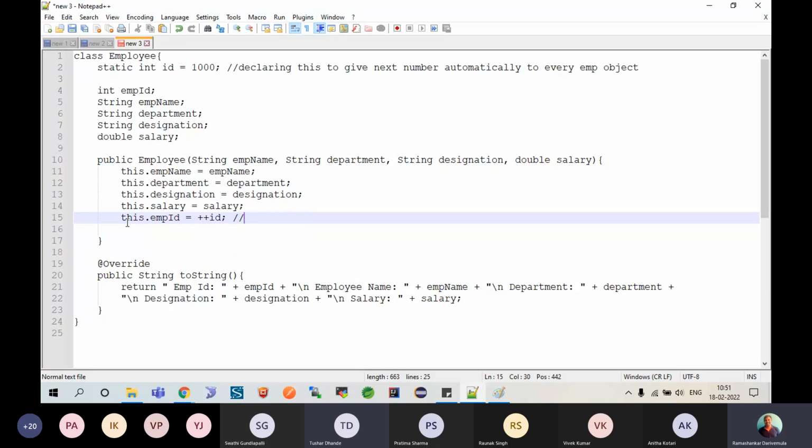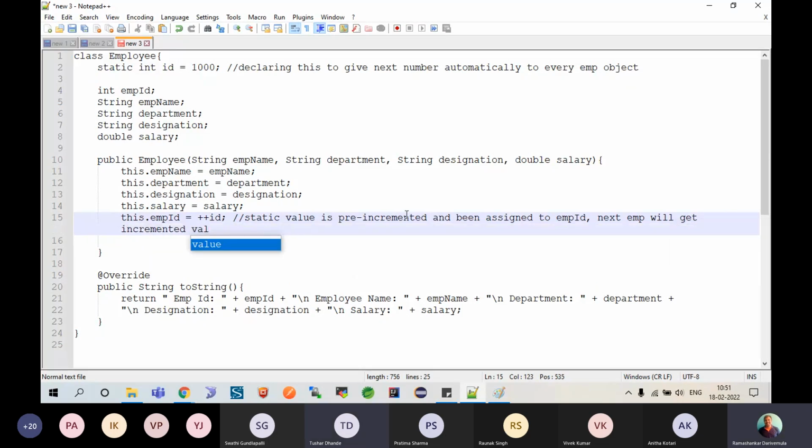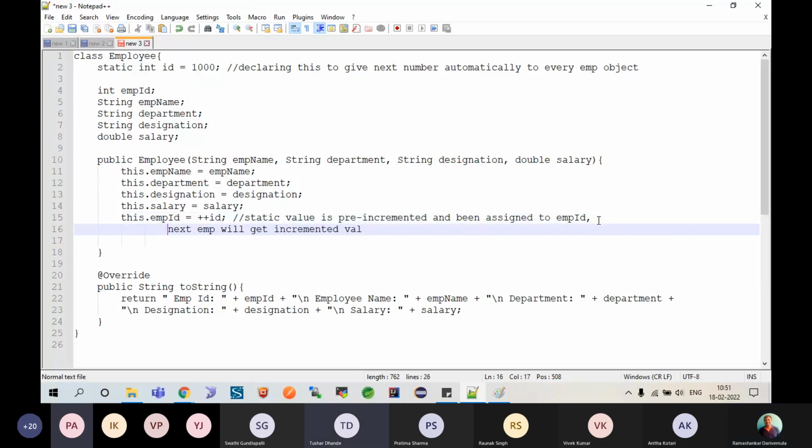So what happens is the static value is incremented and assigned to employee ID. The next employee will get the incremented value. Am I clear? You're getting this point, right? Yes, sir.